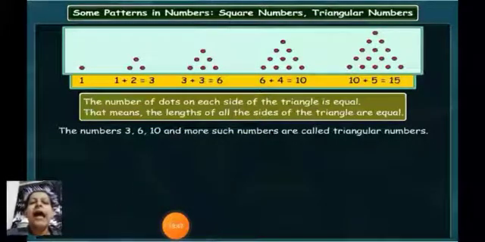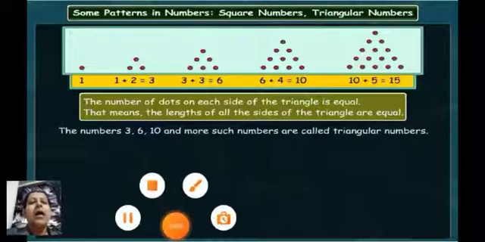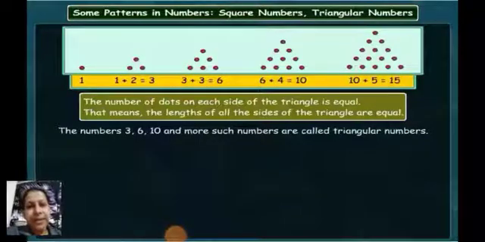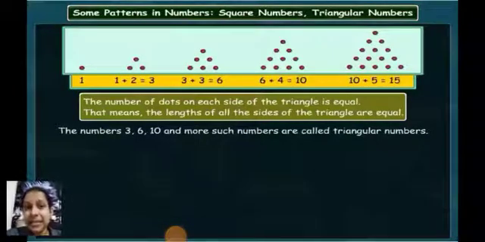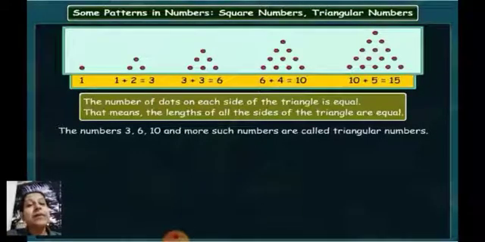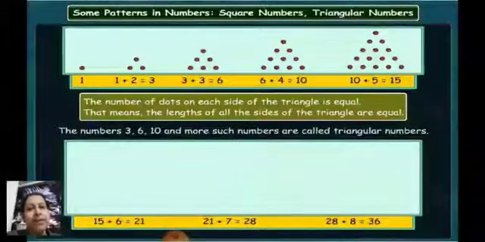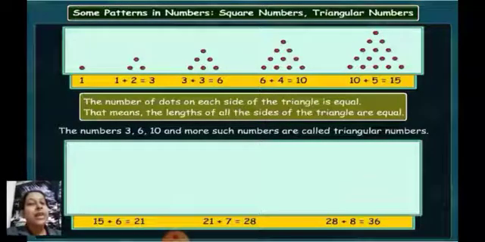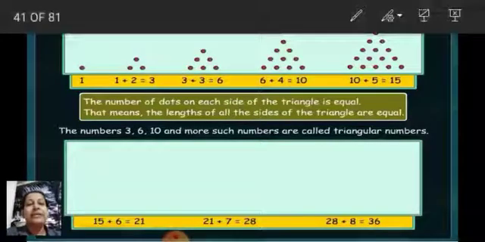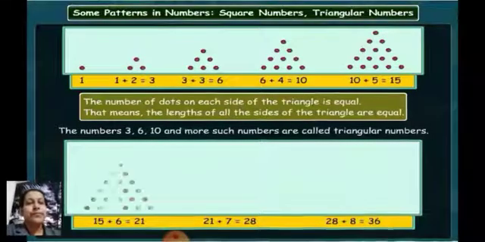Then how much will 28 plus 8 be? It will be 36. Then 36 plus 9, how much will it be? 45 and so on. So you can get the various triangular numbers. Here you see 15 plus 6 equal to 21, 21 plus 7 is equal to 28, 28 plus 8 is equal to 36, and they will be arranged in this manner.